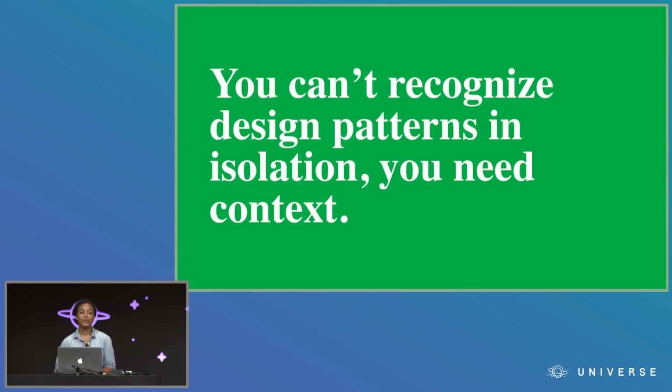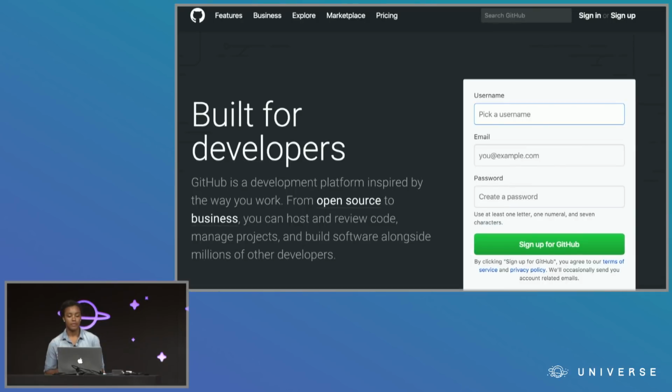And eventually, what I came to realize was that by only looking at the actual lines of code in my editor, I was doing myself a disservice. Because you can't recognize design patterns in isolation. You need context. Otherwise, it's like you've been studying for a multiple choice quiz, but suddenly there's essay questions. We need to know not just what the rules are, but the context we'll be expected to know them in. And for me, because GitHub is where all my code lives, GitHub is that context.